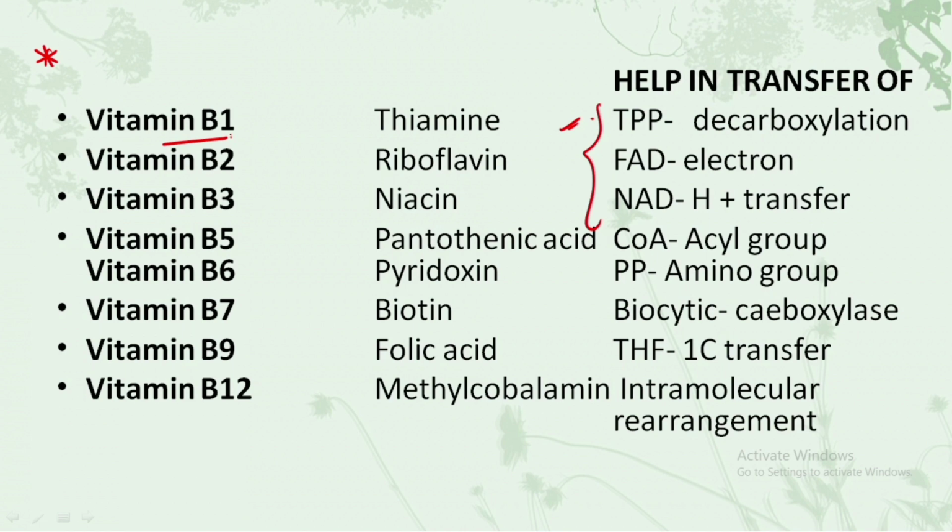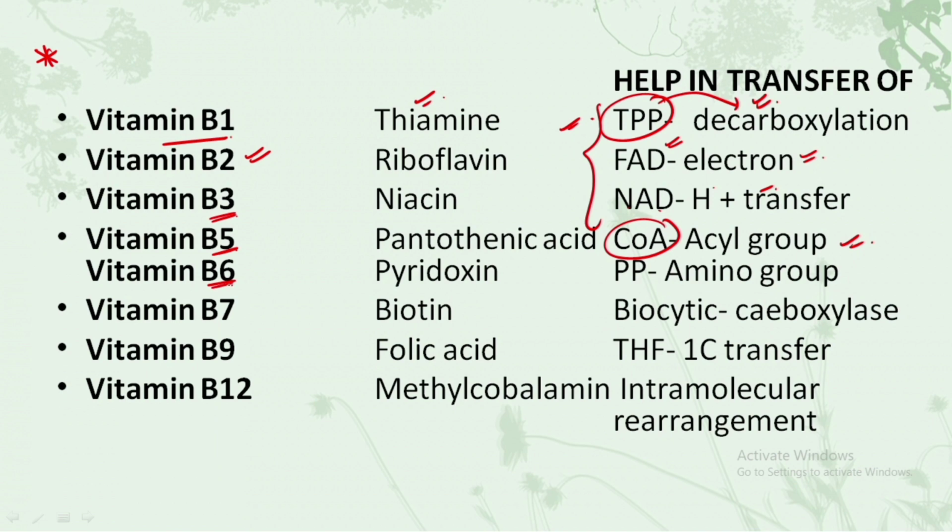Talking about vitamin B1, the chemical name of which is thiamine, it helps in the transfer of TPP, and it helps mainly in the decarboxylation process. Then we have vitamin B2, it helps in the FAD electron transfer. Then we have vitamin B3, which helps in the NAD plus transfer. Then we have vitamin B5, which helps in the CoA, coenzyme A, that is the acyl group transfer.